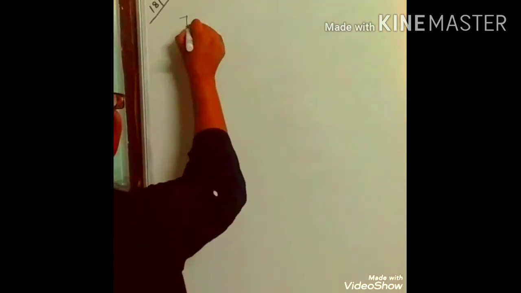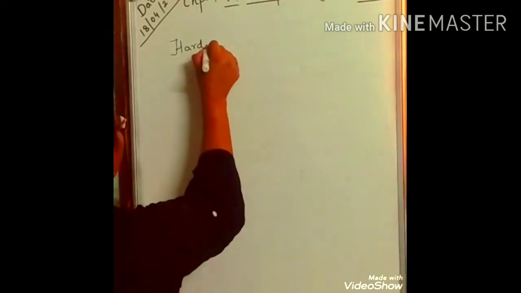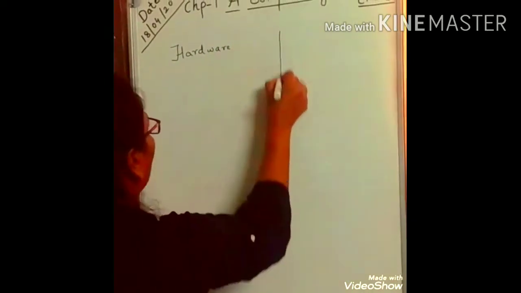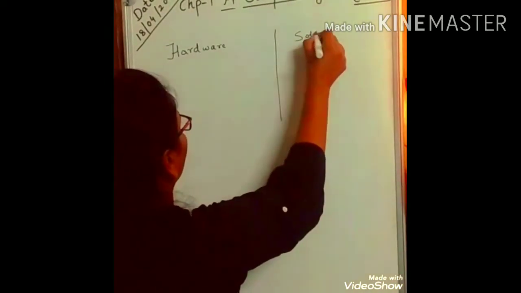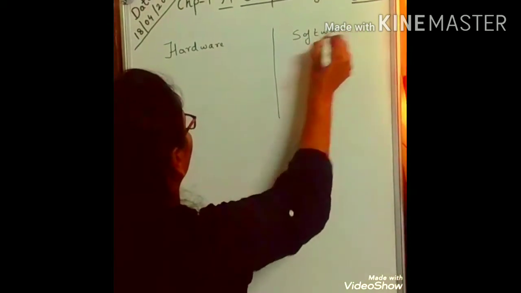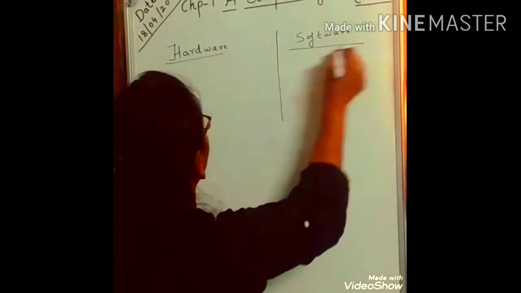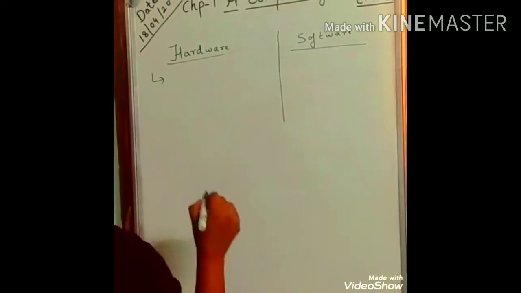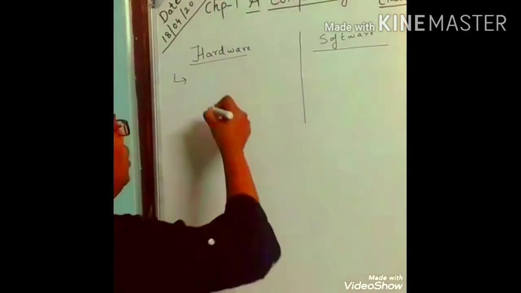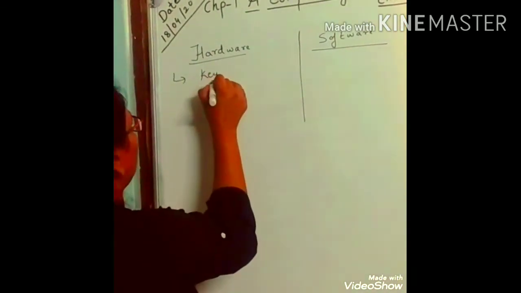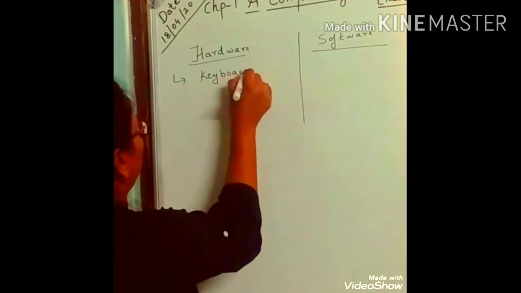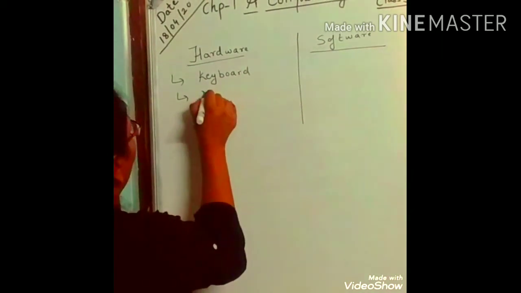Now let's see what is hardware and what is software. Now what is hardware? The physical part of computer which we can touch or see. For example, like keyboard or monitor.